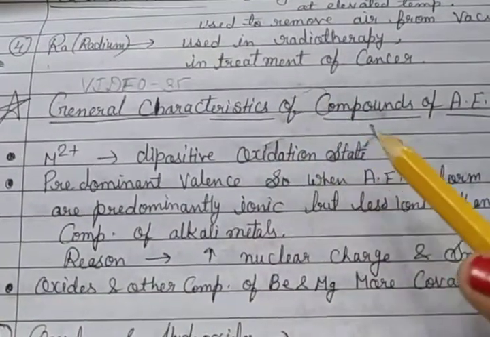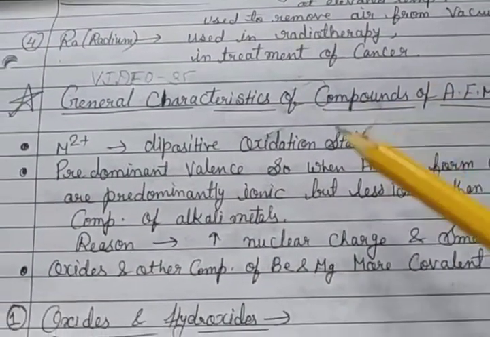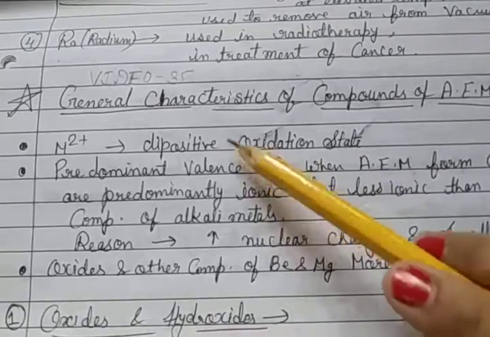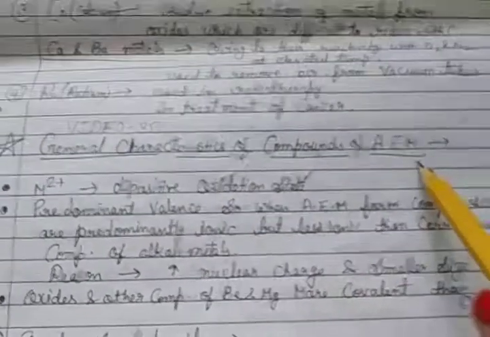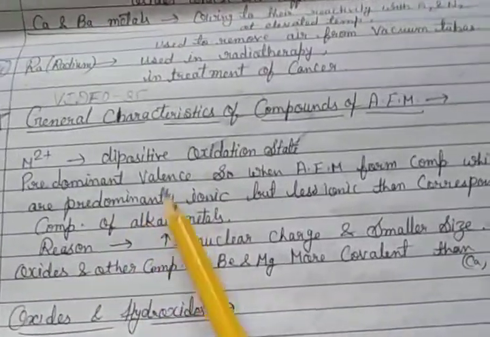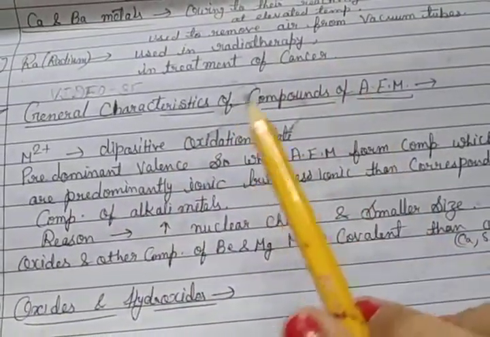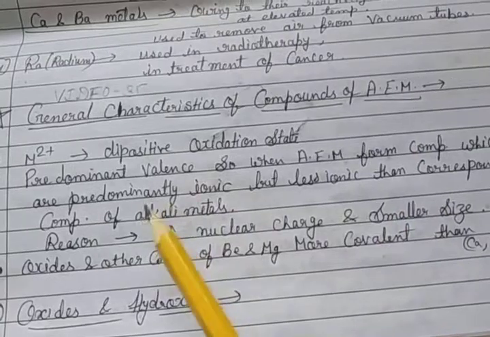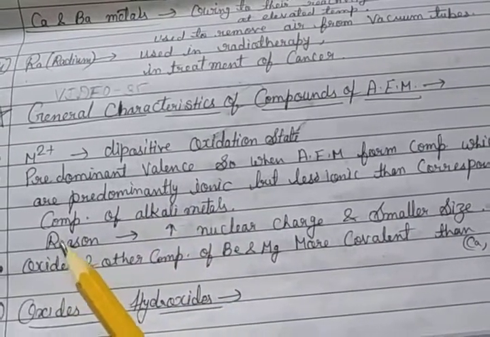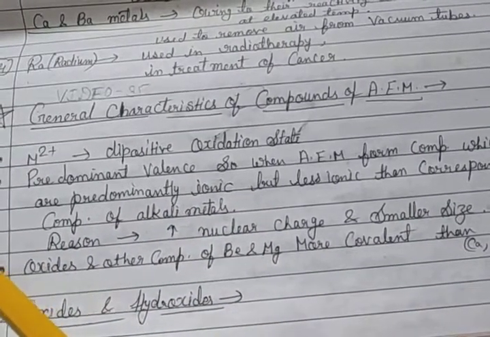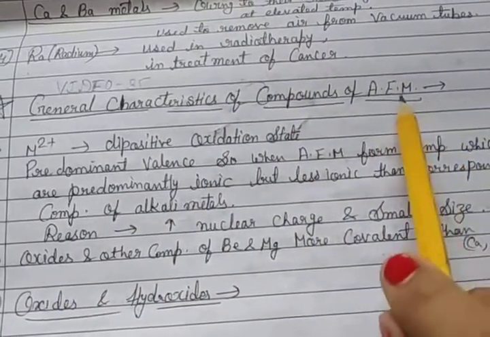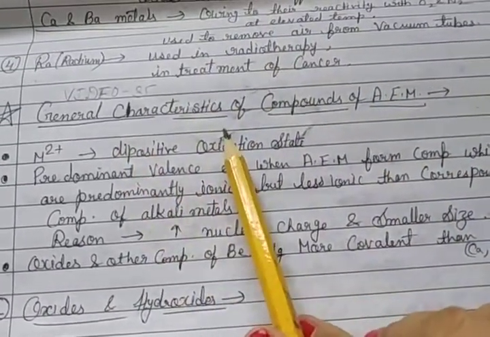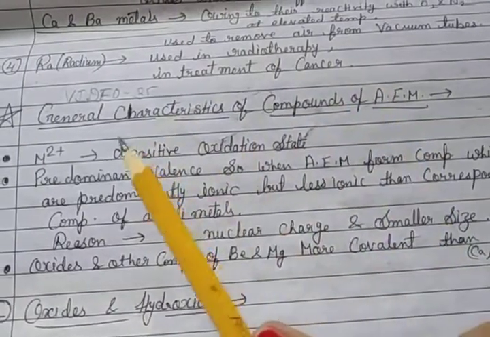This video is for class 11th, and in this video I am going to tell you about the general characteristics of the compounds of alkaline earth metals. You already know about alkaline earth metals. They are in the second group of the periodic table, and group 1 is the alkali metals. So we have to discuss the general characters of the alkaline earth metals.